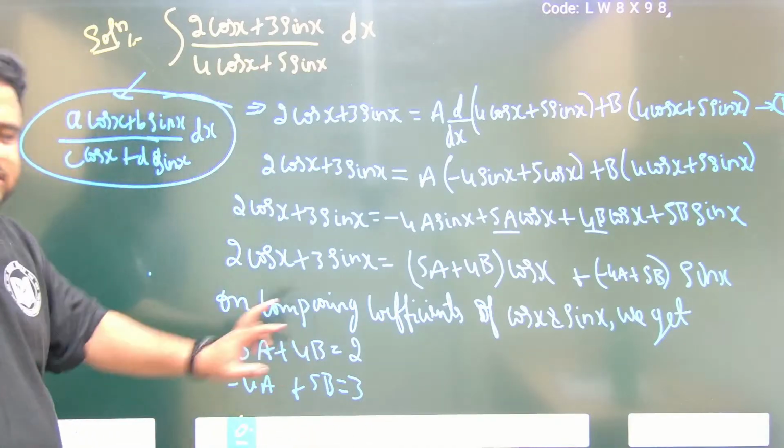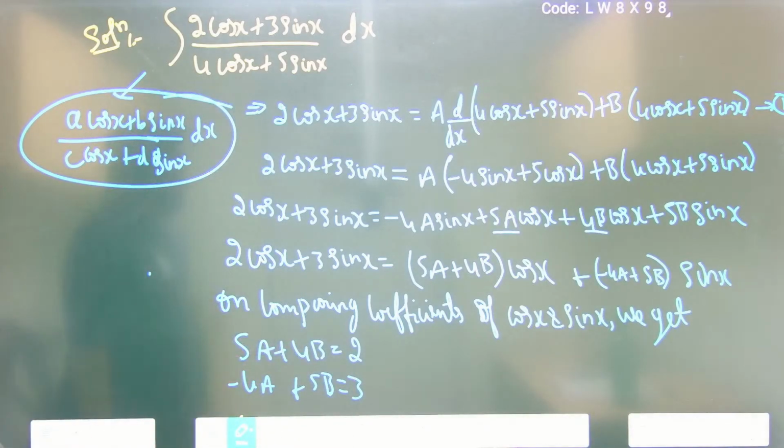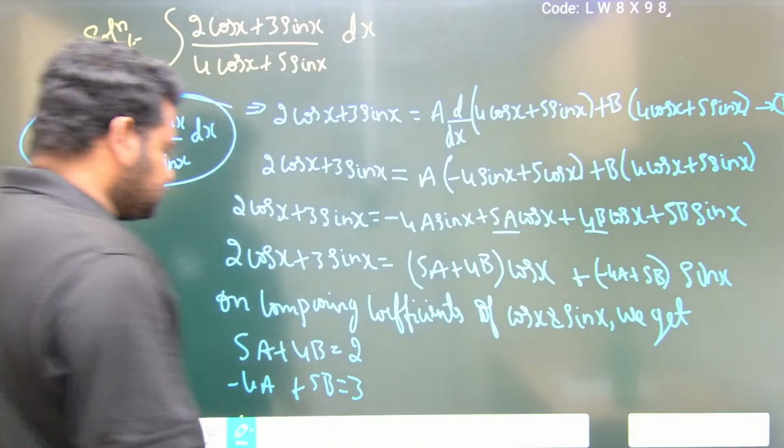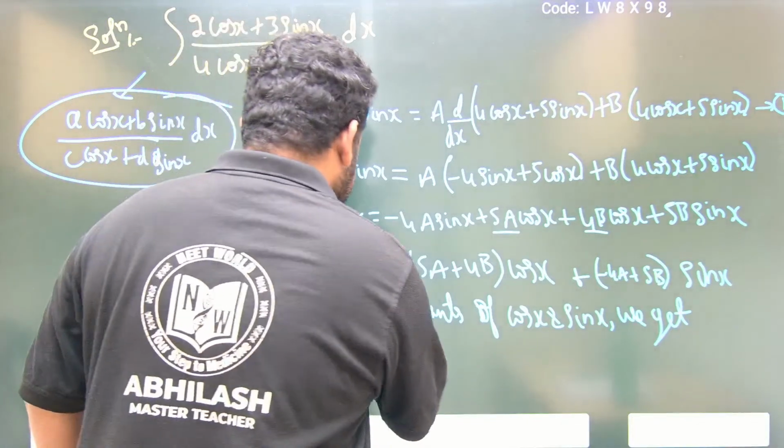Now we have to solve these equations to get the values of a and b. Let us write these as equations 2 and 3.